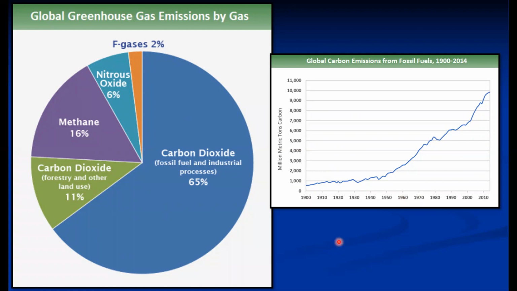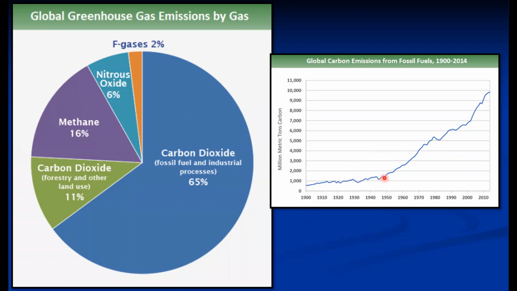So the carbon emission continuously increases year by year. In the year around 1950 or 1940, it's only around 1,000 metric tons of carbon.